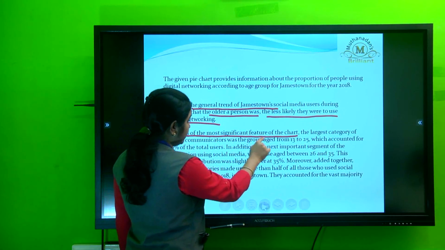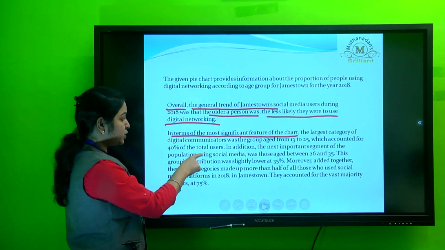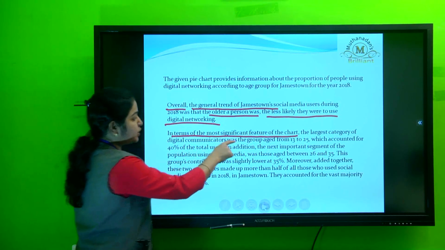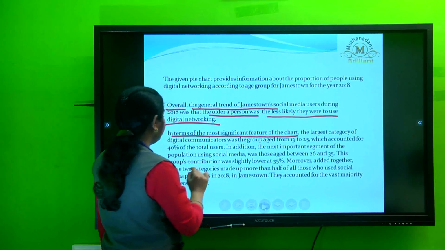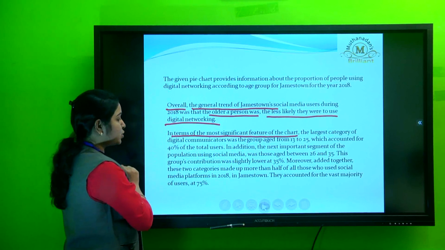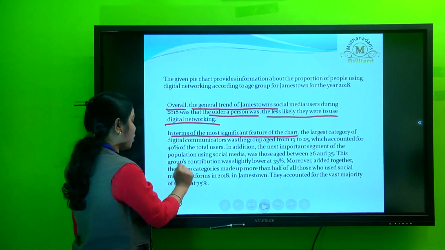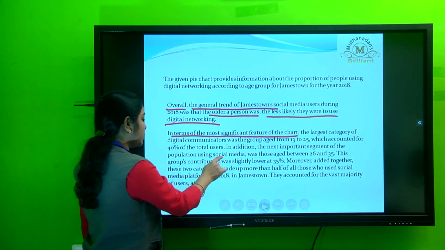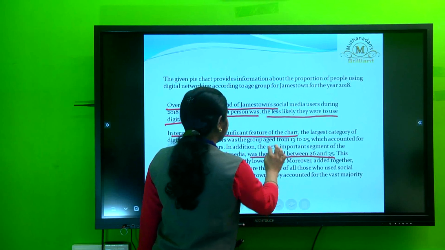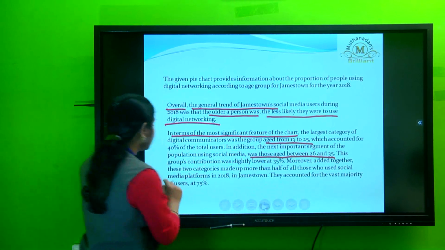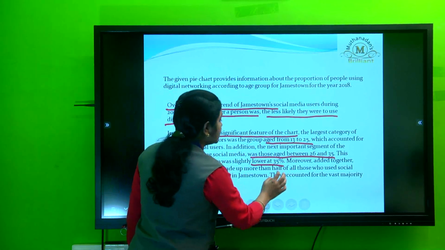In terms of the most significant feature of the chart, the largest category of digital communication was the group aged from 13 to 25, which accounted for 40% of the total users. In addition, the next important segment of the population using social media was those aged between 26 and 35. This group's contribution was slightly lower at 35%.